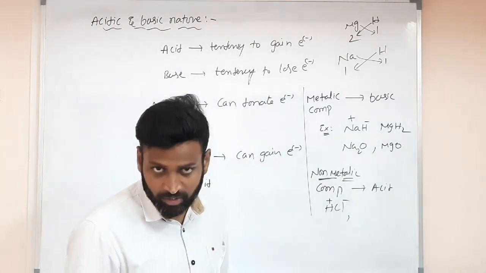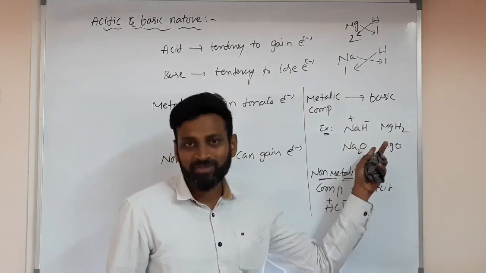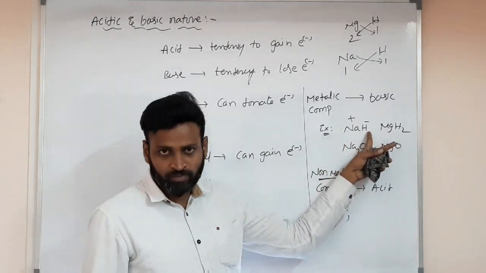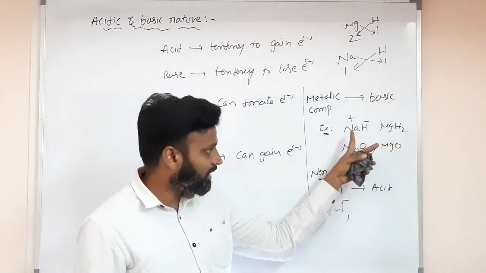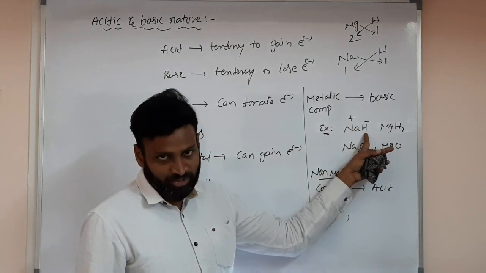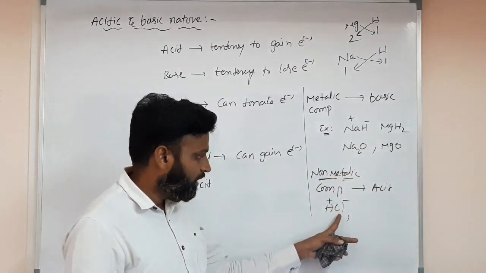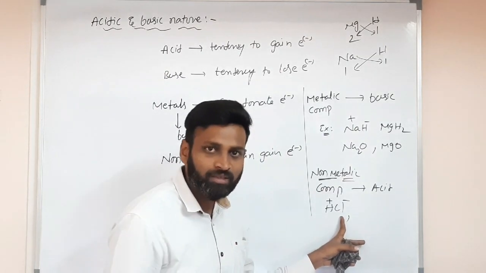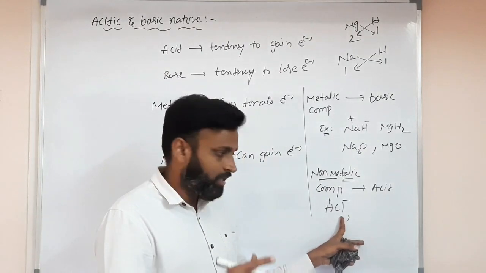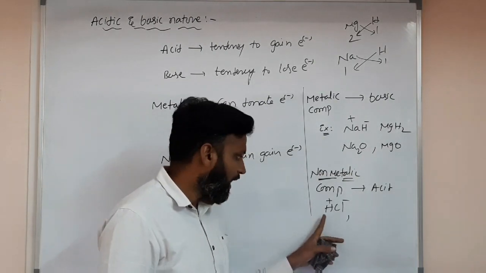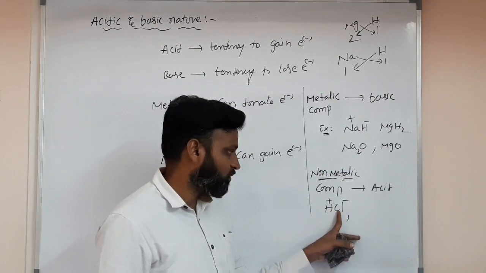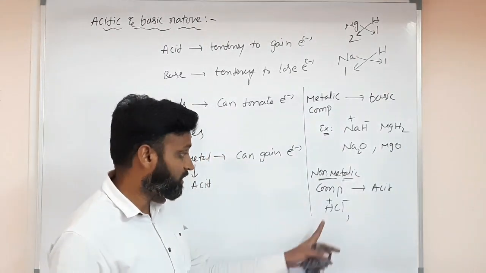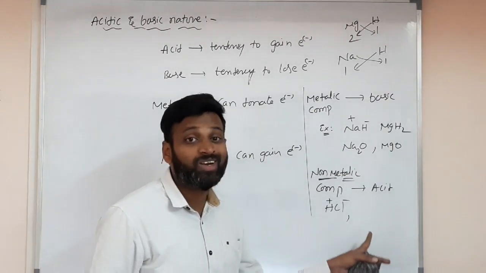Sir, why are you changing like that? Are you thinking that? No, I said the electronegativity values in the previous class: 0.9 for sodium, 2.1 for hydrogen. So hydrogen is more electronegative than sodium, so hydrogen is -1 here. Chlorine is 3 point something, hydrogen 2.1. So chlorine is more electronegative, so chlorine is negative here. Getting what I'm saying? So that's why here it is chloride, hydrogen chloride.